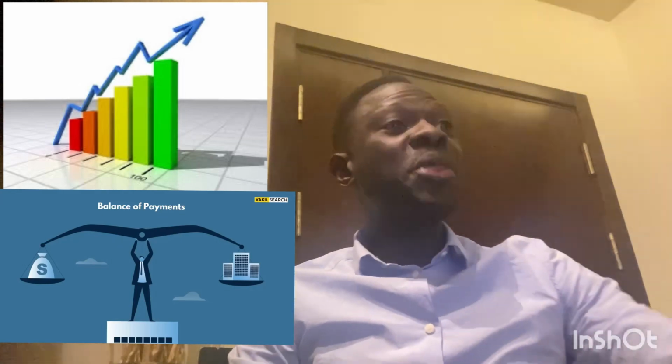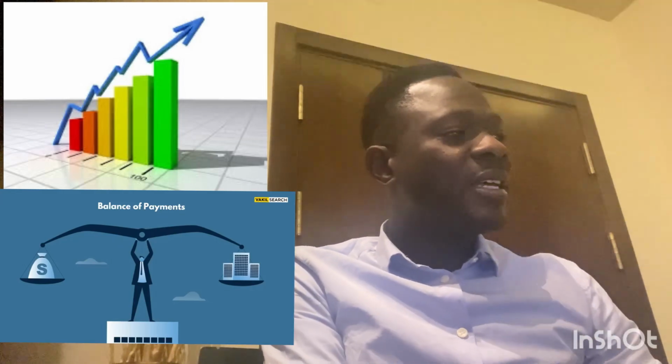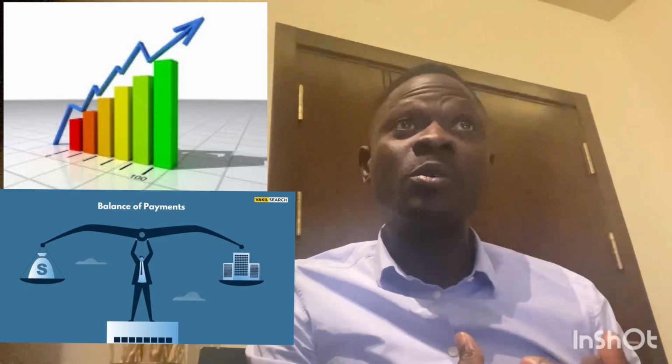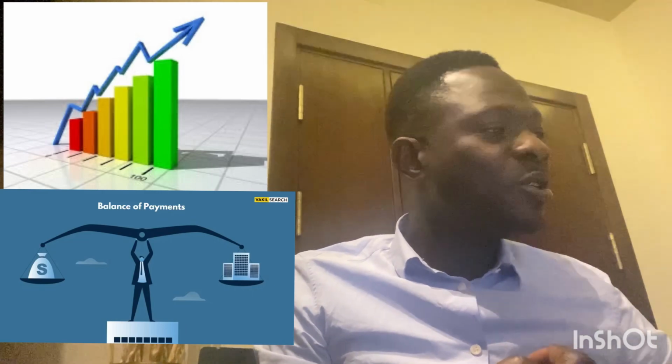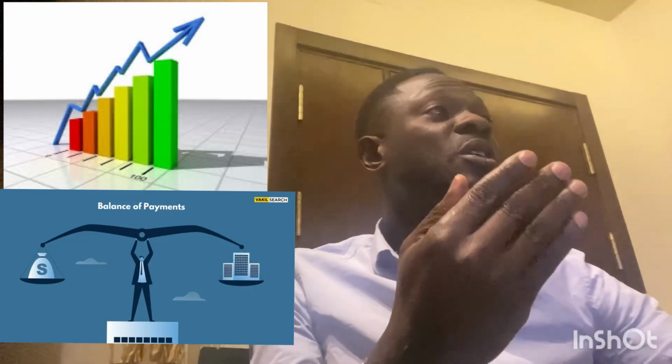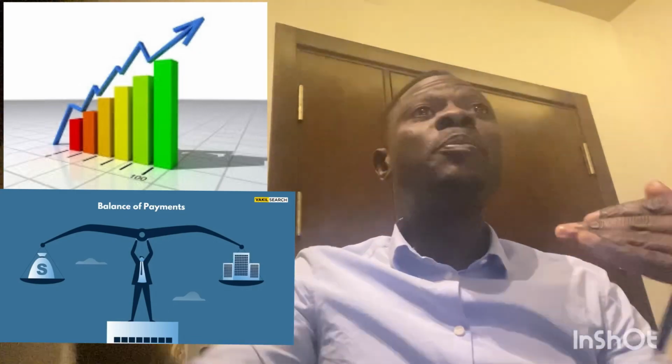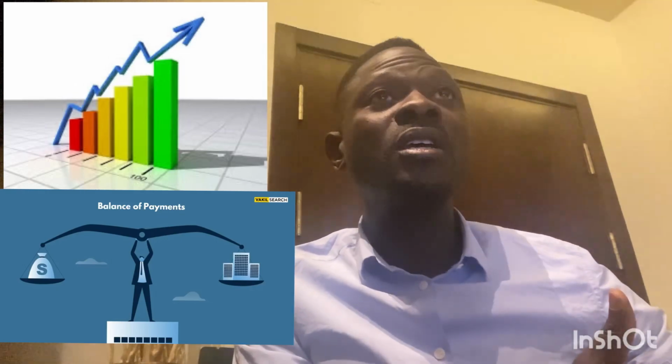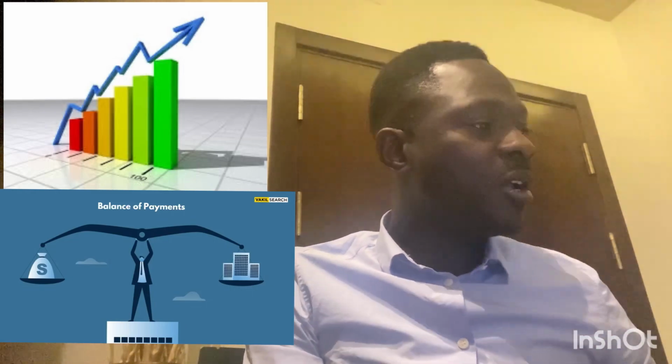but unemployment would rise. On the other hand, if the economy is running at a deficit, it simply means imports are more than exports. What will government do? Government would reduce domestic consumption, which will also reduce importation. If government reduces imports, the real GDP within the economy would fall, because the economy relies mostly on imported raw materials to produce its domestic goods. So reducing that means that the economy will not be able to increase its output. GDP would fall. And if GDP falls, what happens? Unemployment would rise, sorry.